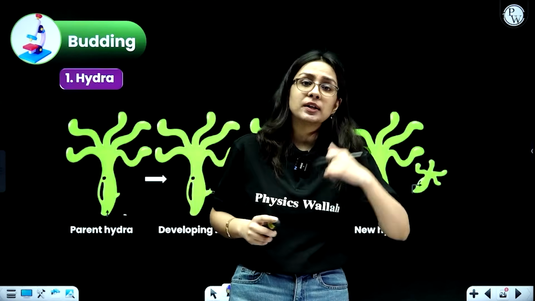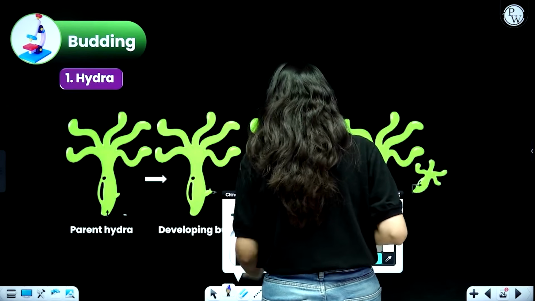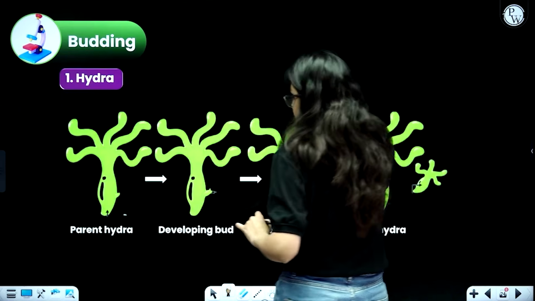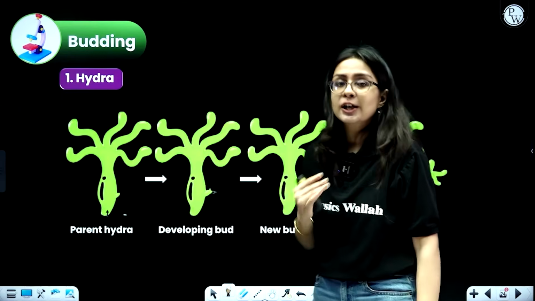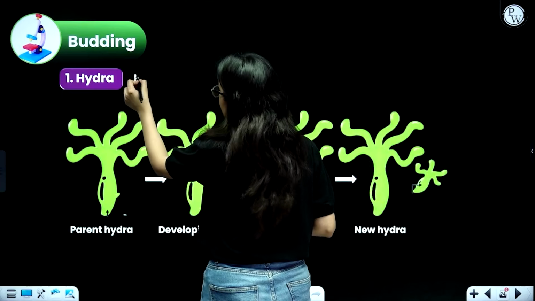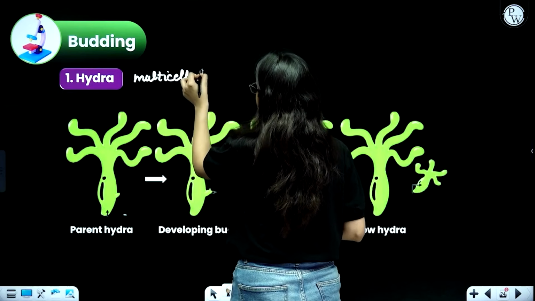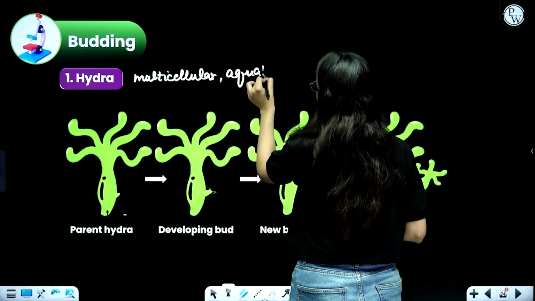Now we will come to the next mode of asexual reproduction, that is called budding, which takes place in hydra. A hydra actually is a multicellular organism, and if you feel that this looks green in color, so this is a plant, no, this is actually an aquatic organism. This is a multicellular aquatic organism. This lives in water.